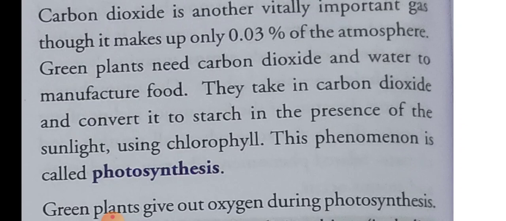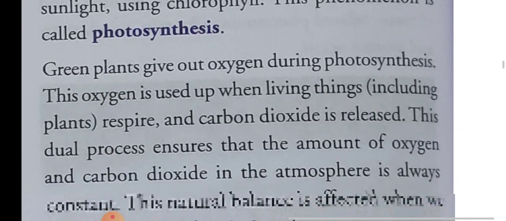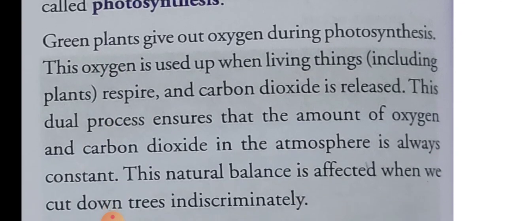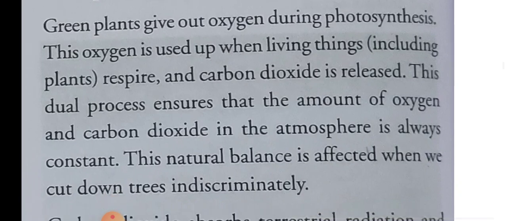What is photosynthesis? When the green plant makes its food in the presence of sunlight by using carbon dioxide and water, this process is called photosynthesis. Green plants give out oxygen during photosynthesis. They use carbon dioxide to make their food, but they give out oxygen. And this oxygen is used by living beings, including plants also, to respire, and the carbon dioxide is released.